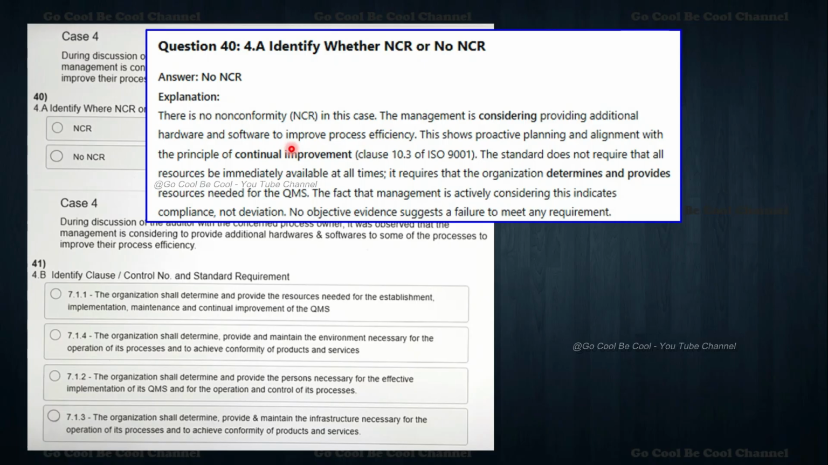Yes, there is no NCR because there is no non-conformity in this case. Management is considering providing additional hardware and software to improve the process efficiency. So this shows proactive planning and alignment with the principles of continual improvement. Clause number 10.3 talks about this in ISO 9K. Here the standard does not require that all resources be immediately available at all times. It requires that the organization determines and then provides the resources needed for the QMS. The fact that management is actively considering this indicates compliance, not deviation. So no objective evidence suggests a failure to meet any requirements.